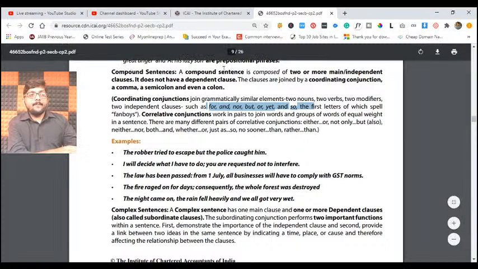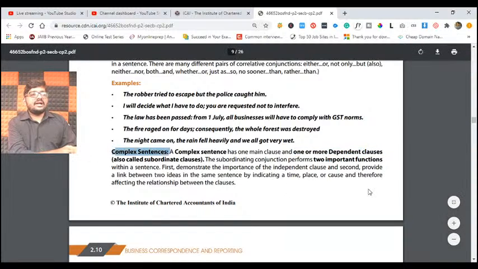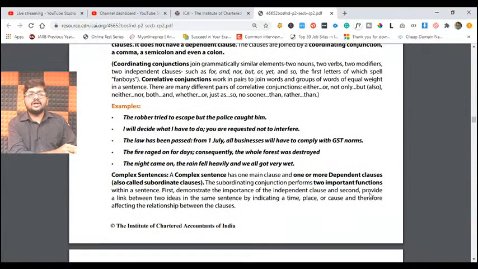Compound sentence. In a compound sentence, we use main or independent clauses. Independent clauses means they don't depend on anything else. They themselves will give you complete meaning. But if you use one or more dependent clauses, it becomes our complex sentence. That is where you need to understand the difference between compound and complex.